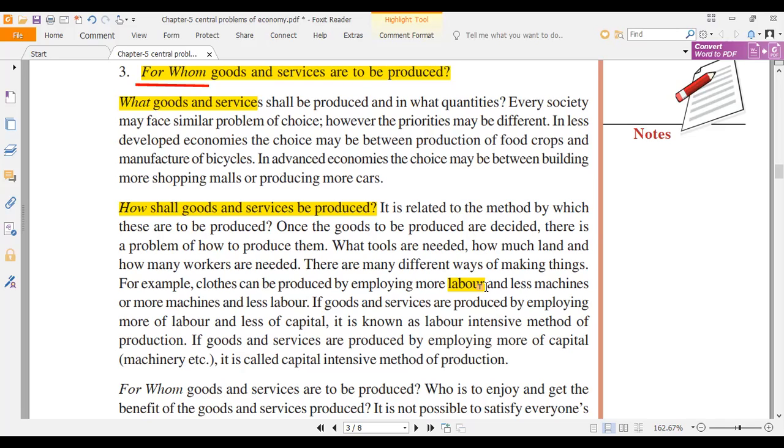Nowadays you have more and more machines available in the market. So a producer has to decide, do I employ 10 people to work on this, or do I just buy some machine instead to replace these 10 people? Do you understand? So the choice between labor and capital is how the goods and services shall be produced.